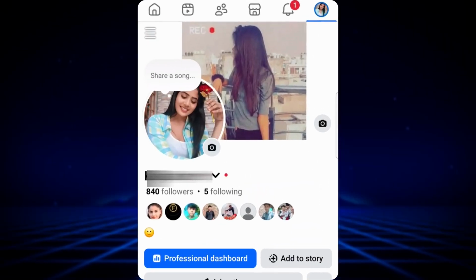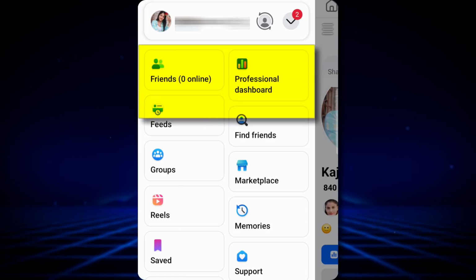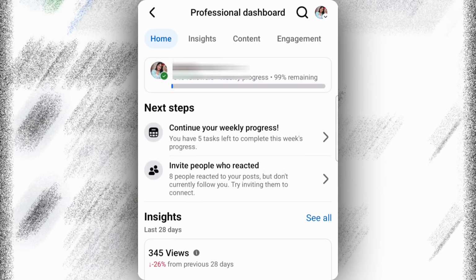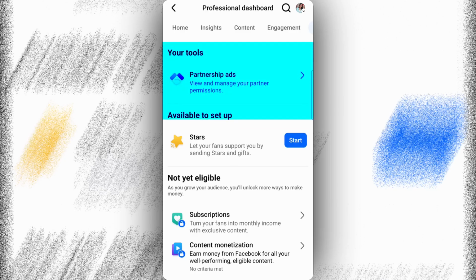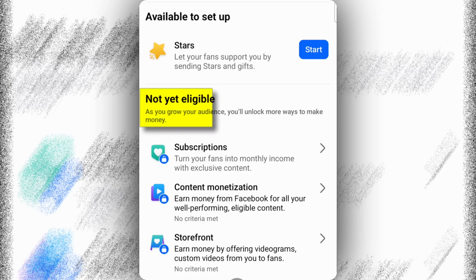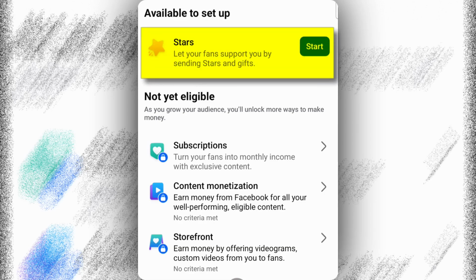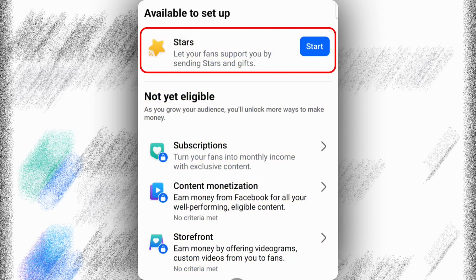After this, due to new update, the option of 3 dots is available on this side. You can also get 3 dots here. So you have to click on this and come to your profile like this and click on this professional dashboard here. After this you have to come down. After coming down, we click on see all on the side of monetization. As soon as we click, we can see here that no monetization tool is enabled in this account. But in star, the option of setup is still available. But to know about all these monetizations, first of all we click on this star option.